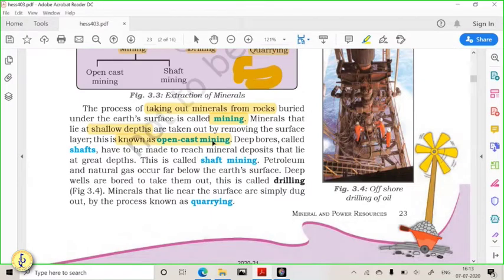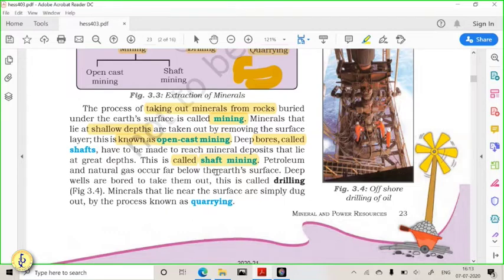Then you dig deep, like for digging the coal. So deep bores are dug. People go down through the lifts and all. This type of mining is called shaft mining. So shaft mining and open cast mining are the two types of mining to remove the solid type of minerals.